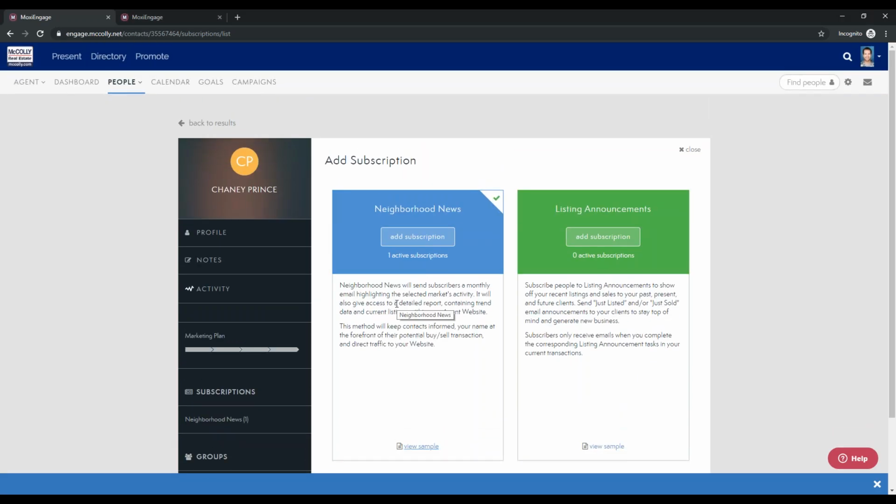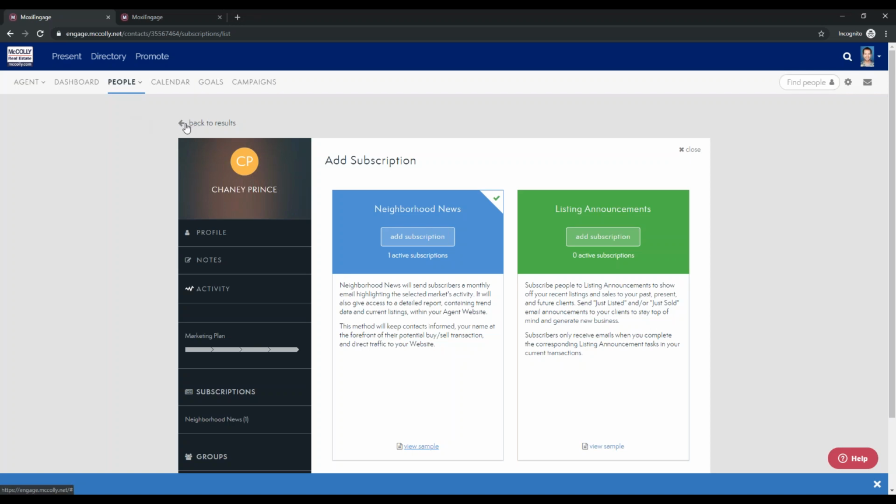There are also some great bulk subscription options. So I like to use the example of if perhaps you had an event over the weekend and you met several new people, you added them into your Engage, and you wanted to subscribe them all to neighborhood news. It is extremely easy to subscribe multiple people to our subscriptions as well.